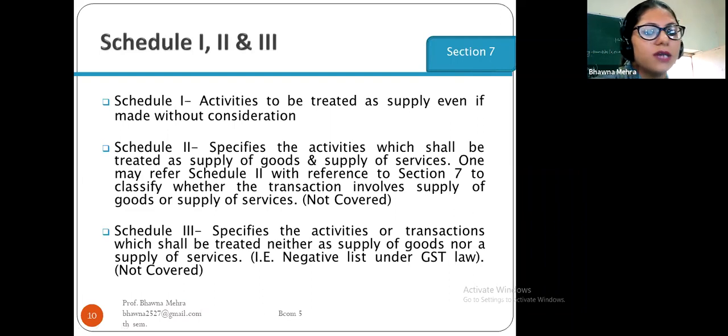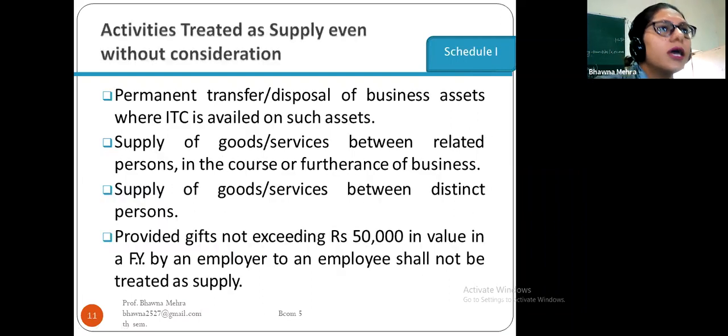Now come to the next slide. Activities treated as supply even without consideration. There is permanent transfer or disposal of business assets where ITC is availed on such assets.